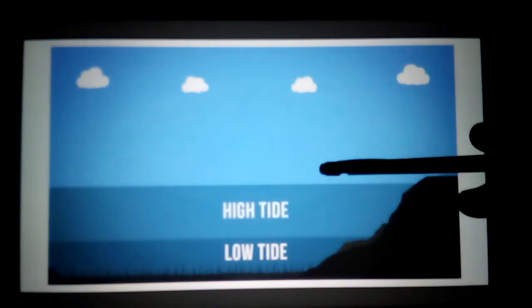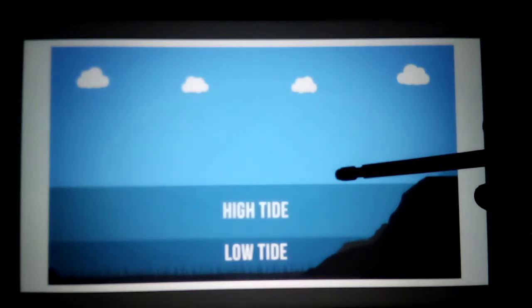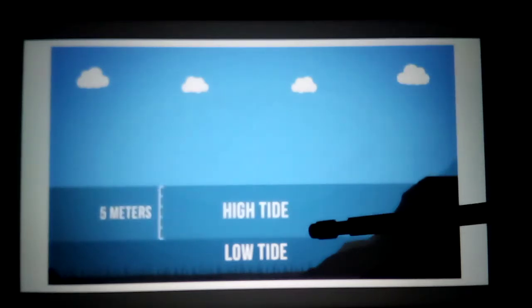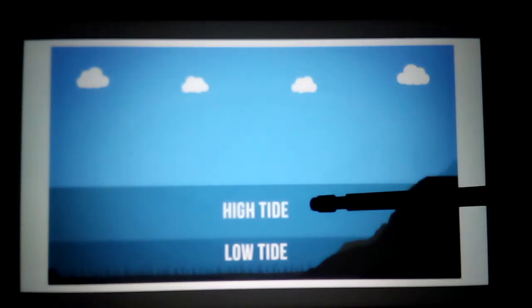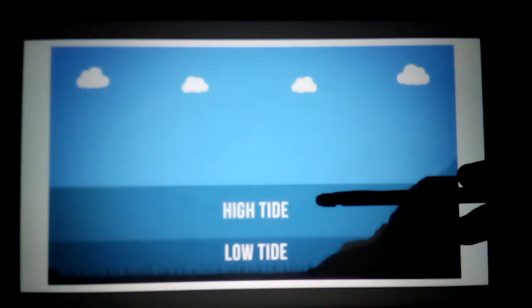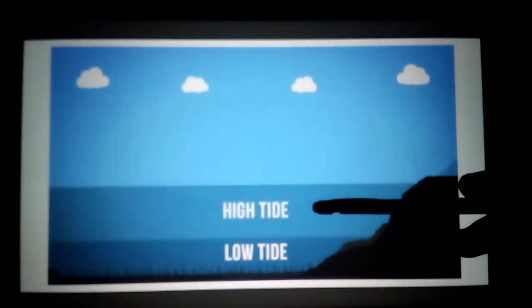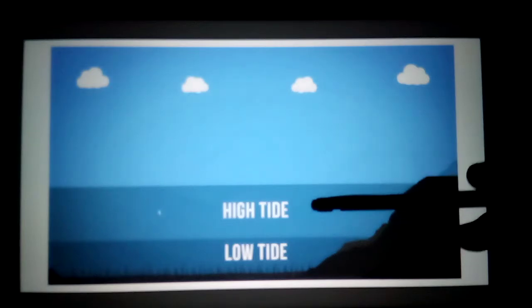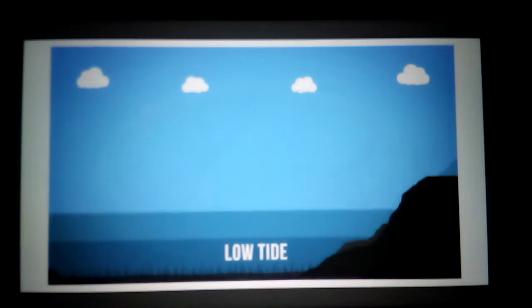What are the causes of this high tide and low tide? We'll see. In waves, because of the wind pressure on the surface of the water, waves occur. Then how do these tides occur? What are the causes? The cause is the gravitational force of the moon and sun on the earth. Because of that the tides are forming. We'll see in detail.